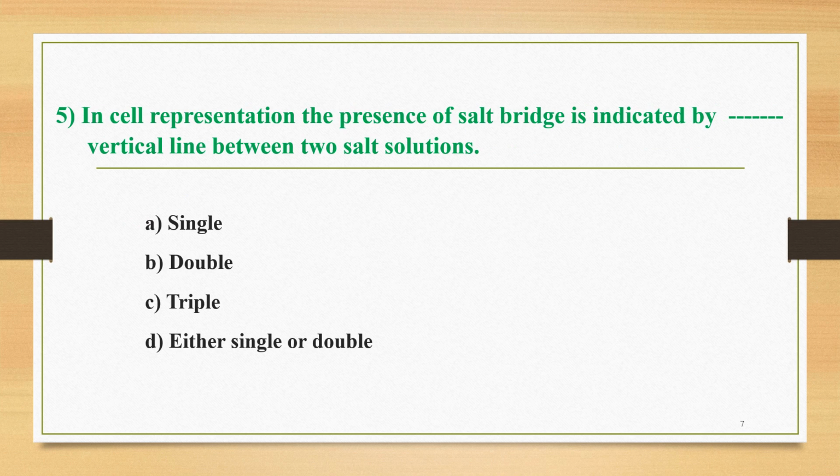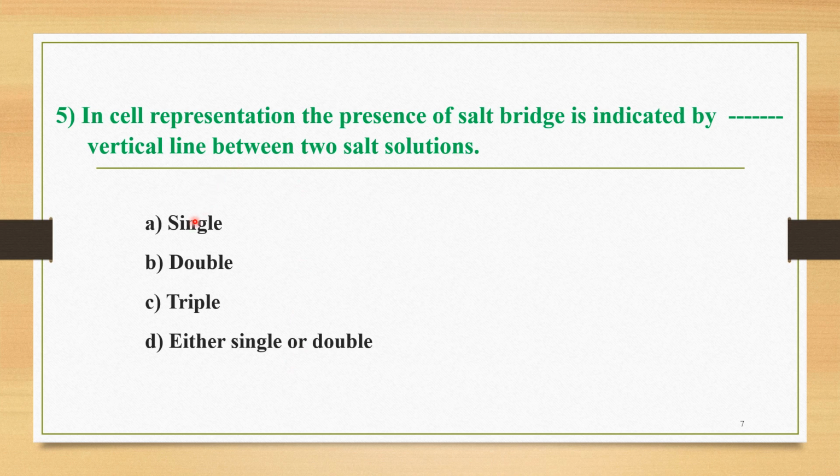The next question, question number 5, is: in cell representation, the presence of salt bridge is indicated by vertical line between the two salt solutions, and the options are: A, single; B, double; C, triple; and D, either single or double.